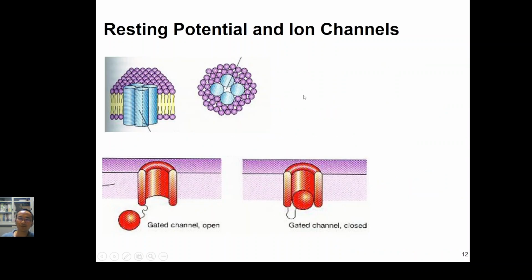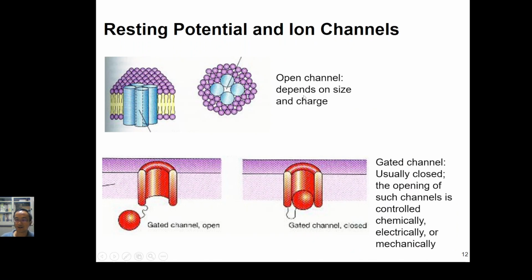Okay. So here is just the diagram to let you see the basic unit of the human body is the cell, and the cell consists of the cell membrane. Here we have the cell membrane, with the lipid bilayer and the protein channel. If the gate is open, then the ions can go in and out. But if the gate is closed, then the ions cannot go in and out, which is blocked.